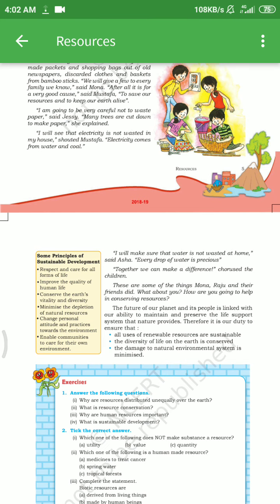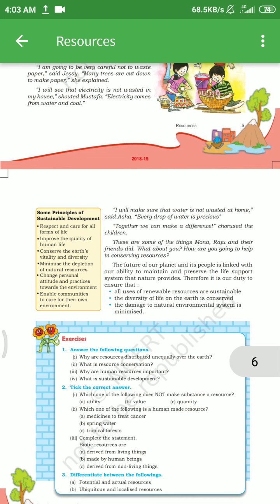The future of our planet and its people is linked with our ability to maintain and preserve the life support system that nature provides us. Therefore, it is our duty to ensure that for sustainable development, all use of renewable resources is sustainable, the diversity of life on the earth is conserved, and the damage to natural environment systems is minimized. You can note that point.